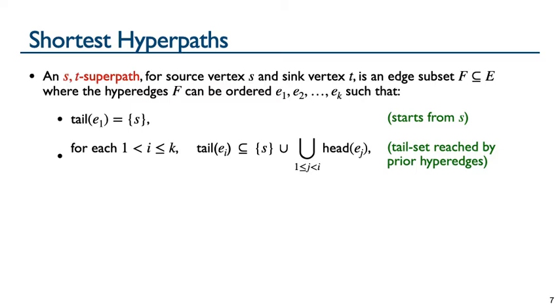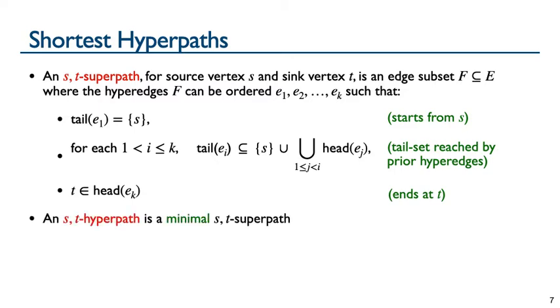For each hyperedge E sub I, its tail is contained in the union of the source and the head sets of the preceding hyperedges. And finally, the sink is in the head of the final hyperedge, which captures that the superpath ends at T. Informally, sink T is reachable from source S if there is an ST superpath.